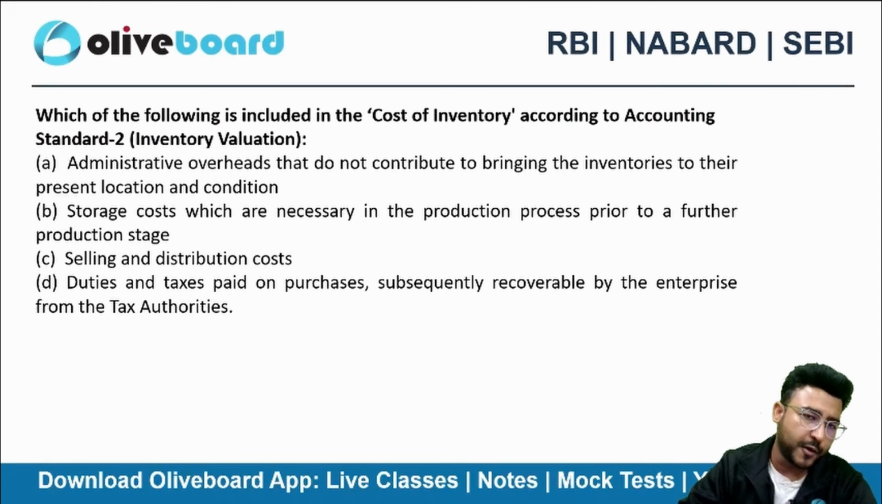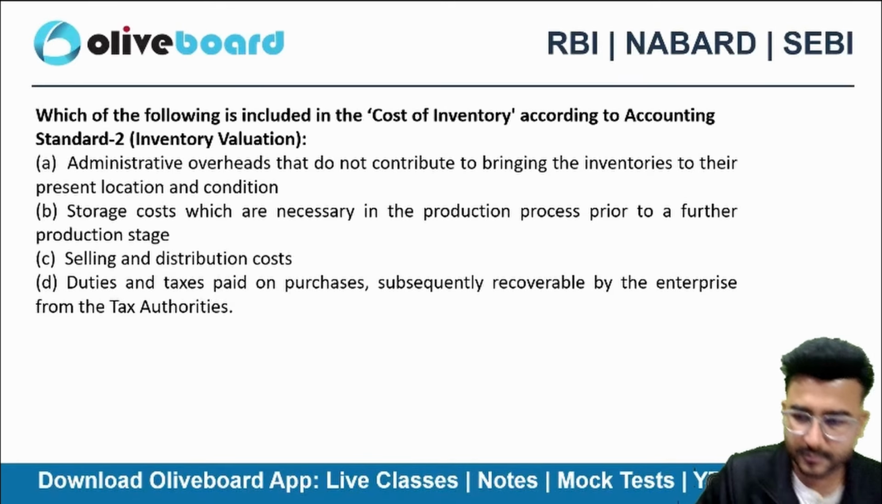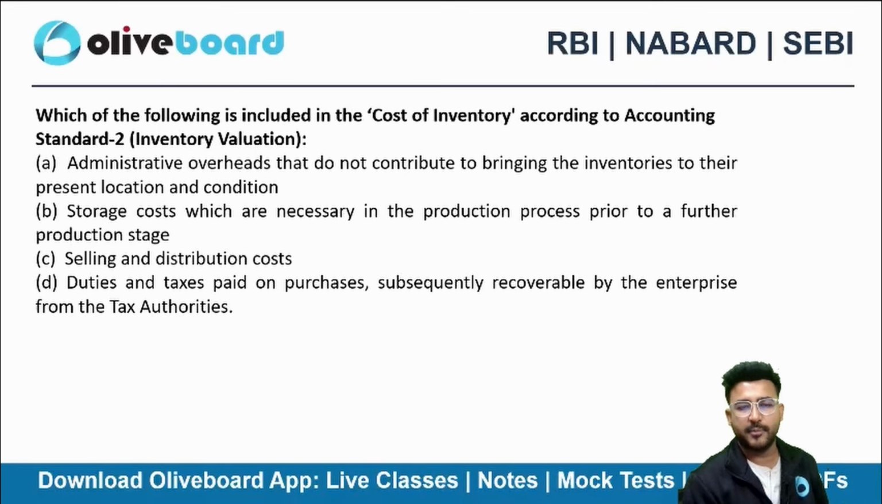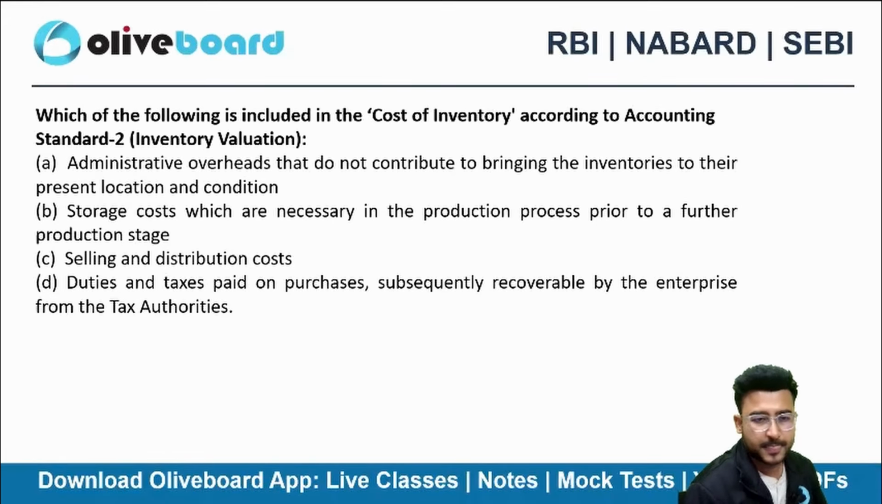Next one, which of the following is included in the cost of inventory according to Accounting Standard 2? Inventory valuation. Now, this is not a question from a regulatory body, rather it is a question from a related exam. First one, administrative overhead that does not contribute to bringing the inventory to its present location and condition. Second, storage costs which are necessary in the production process prior to a further production stage. Third, selling and distribution costs, duties and taxes paid on purchases subsequently recoverable by the enterprise.